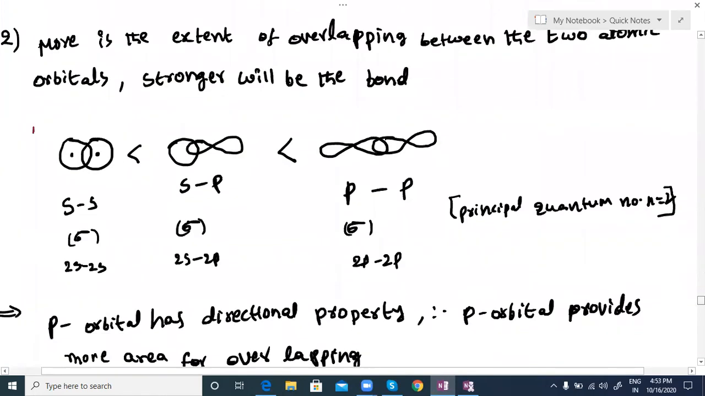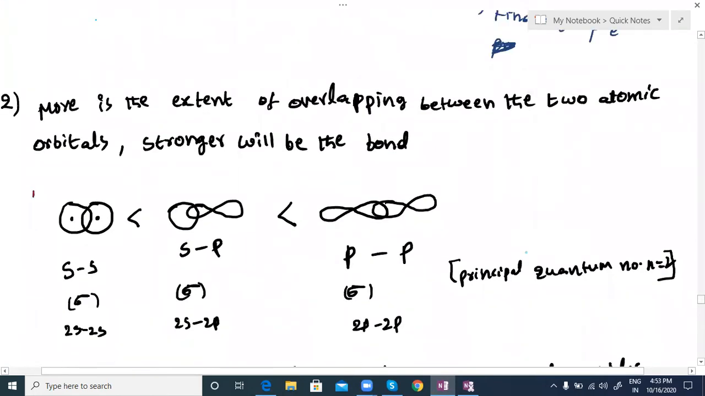Now the next one. Anyway, all bonds are overlapping, and which is a strong bond and which is a weak bond, you can also decide based on this overlapping. Where strong or more overlapping can occur, that is the strong bond. Where less overlapping occurs, that is the weak bond. So PP overlapping is strong, with more area overlapping here. Next SP overlapping, next SS overlapping. SS overlapping has less area overlapping, that's why it is a weak bond compared to PP.